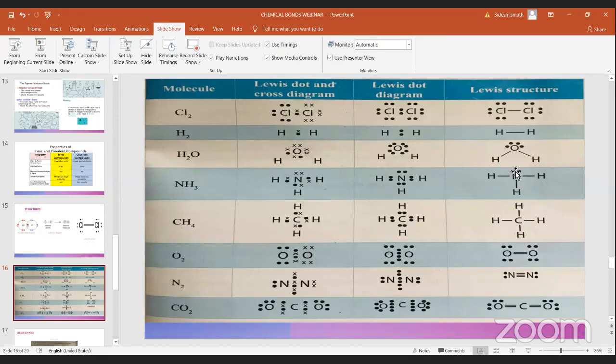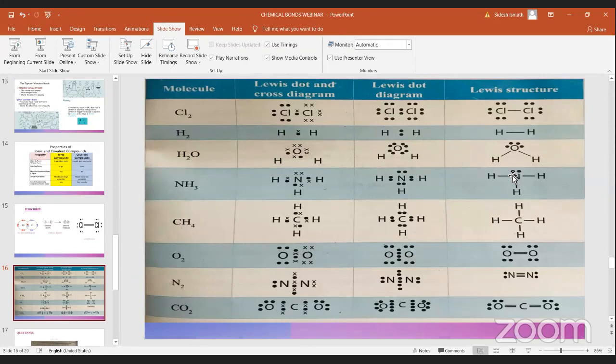Lone pairs: if you take ammonia in this structure, it has one lone pair. Pair means 2 electrons. This cannot make a bond. It is not connected with another element. So they are lonely, and they are known as lone pairs. You can call them free electrons also.